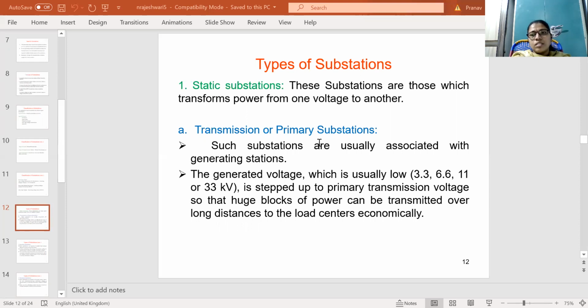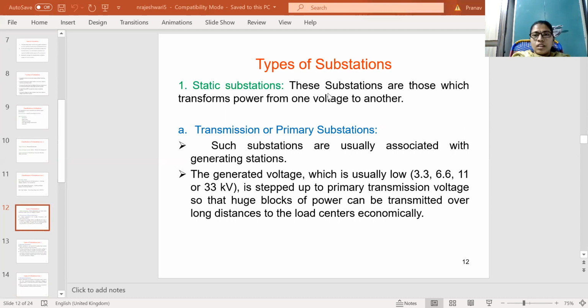These substations transform power from one voltage to another voltage. For example, high to low voltage, say 11 kV to 33 kV, or 33 kV to 11 kV, or 33 kV to 66 kV, like that.